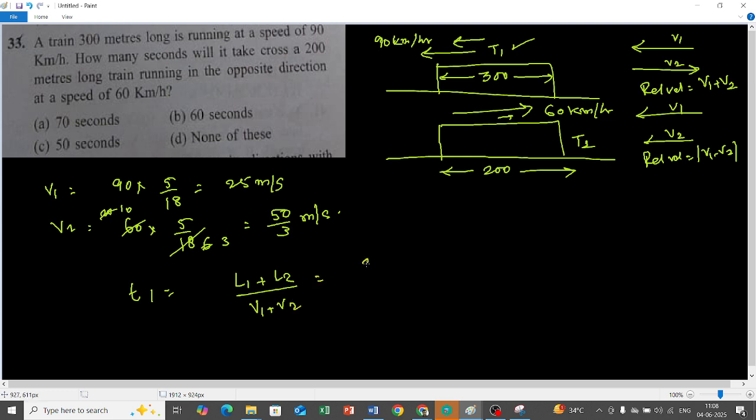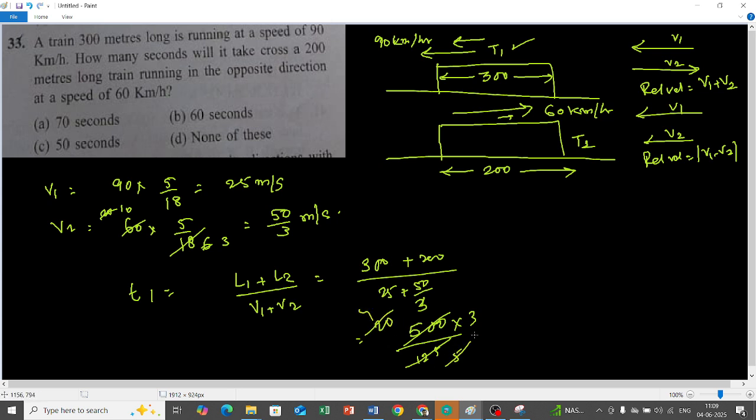So 300 plus 200 divided by 25 plus 50 by 3, that is 500 divided by 125 over 3, which is 12 seconds.